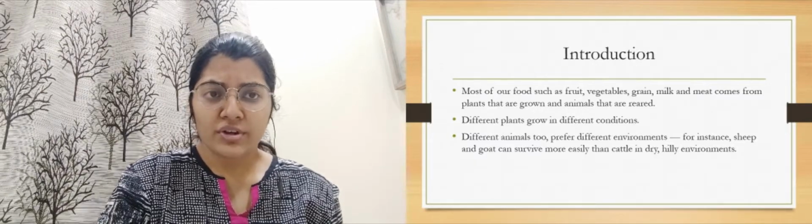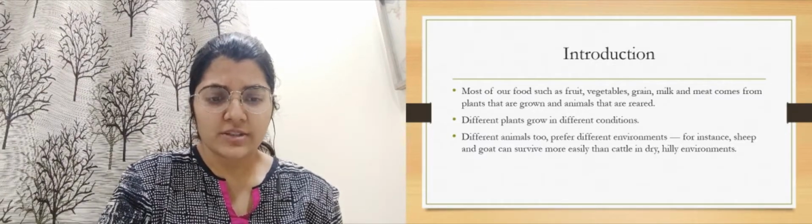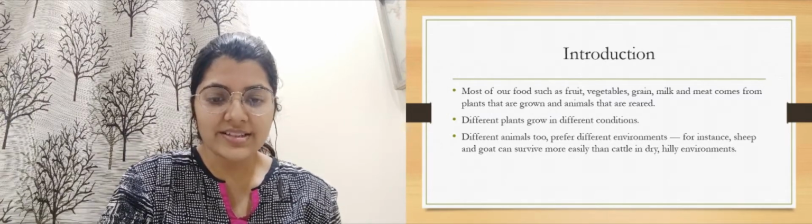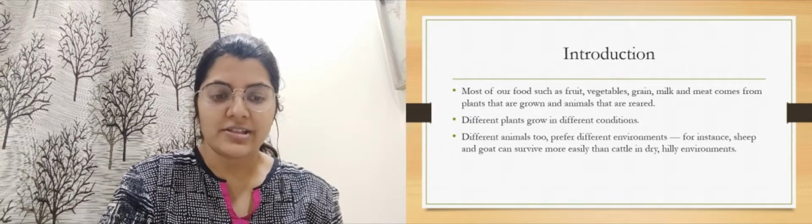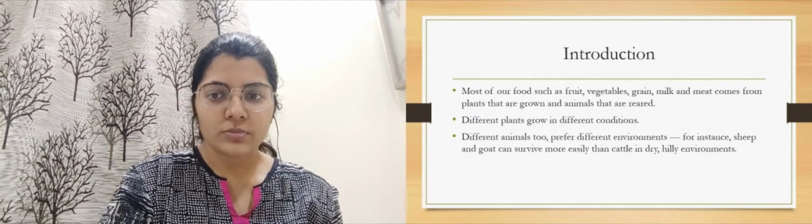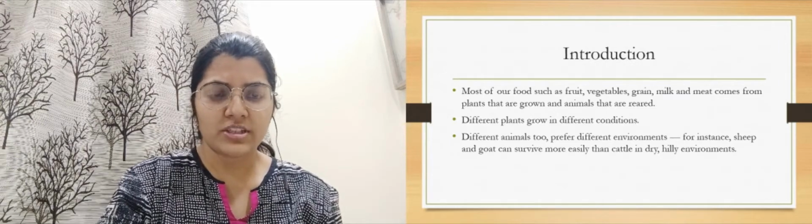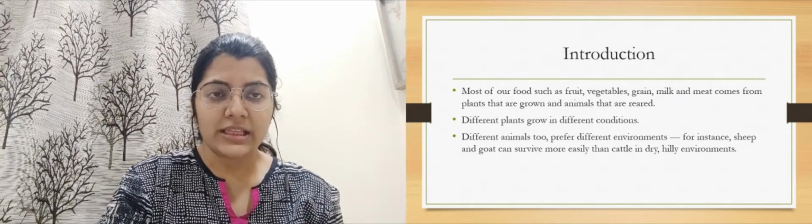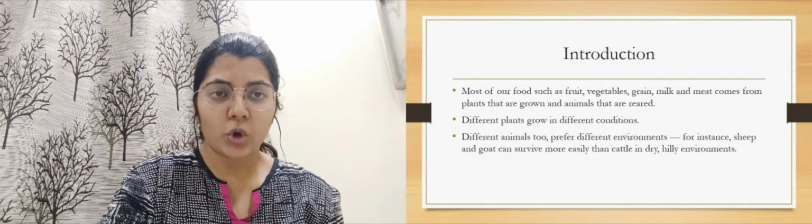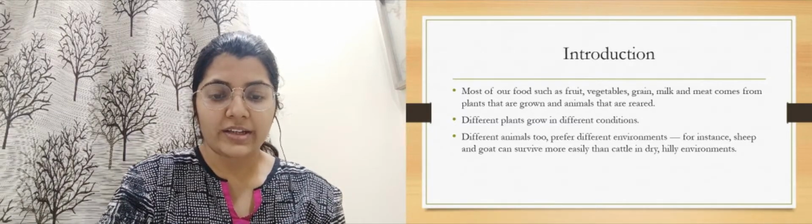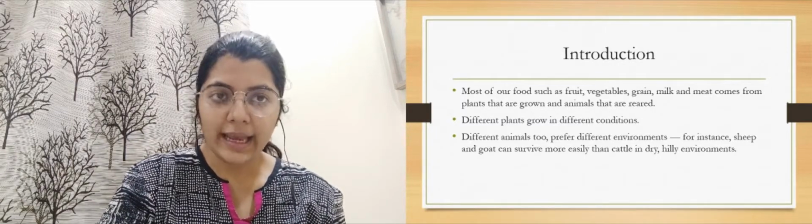So most of our food such as fruits, vegetables, grain, milk and meat, all that comes from the plants that are grown and animals that are reared. So what we are trying to say over here is that most of our food comes from plants and animals.